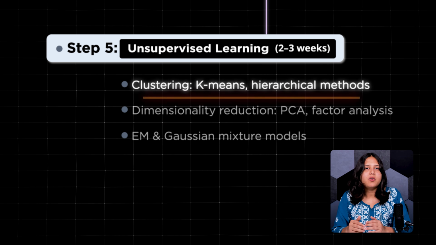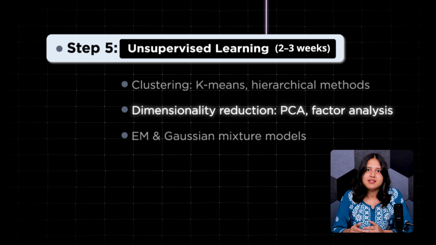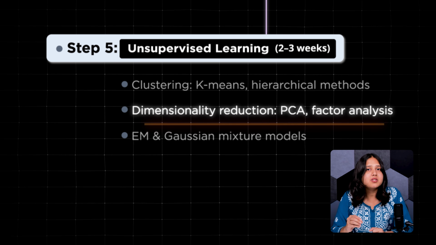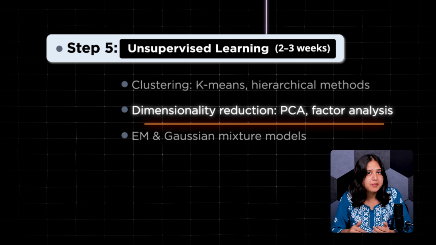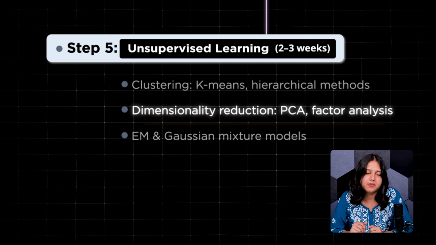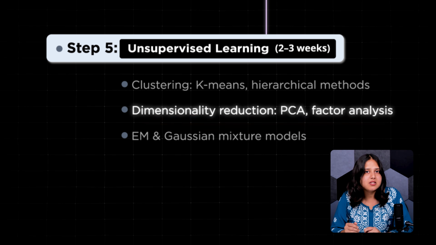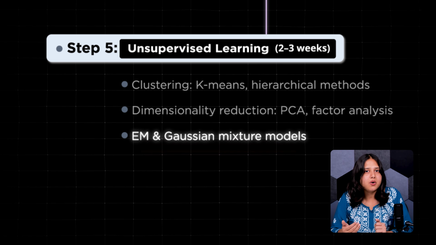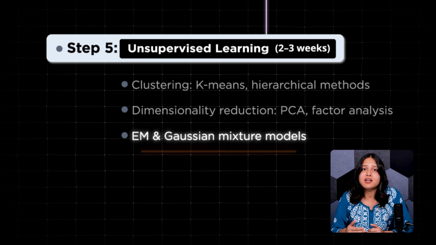After clustering, move on to dimensionality reduction techniques. These methods help you reduce the number of features in your data while keeping the most important information. Start with principal component analysis or PCA and factor analysis, both of which are commonly used to simplify complex datasets and improve model performance. You'll also come across more advanced tools like Gaussian mixture models, GMM, and the expectation maximization algorithm. These are useful when you want your model to work with probabilities and uncertainty.